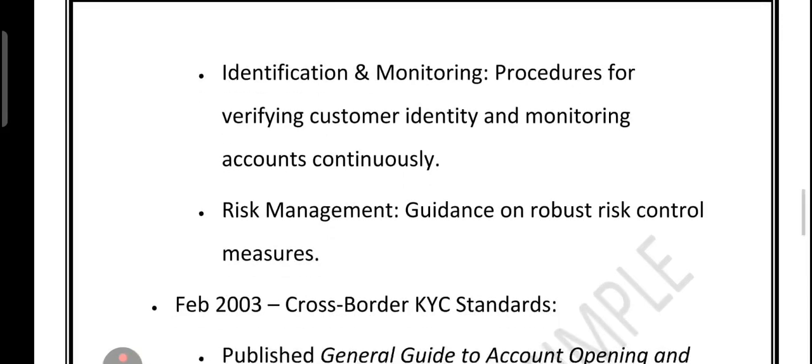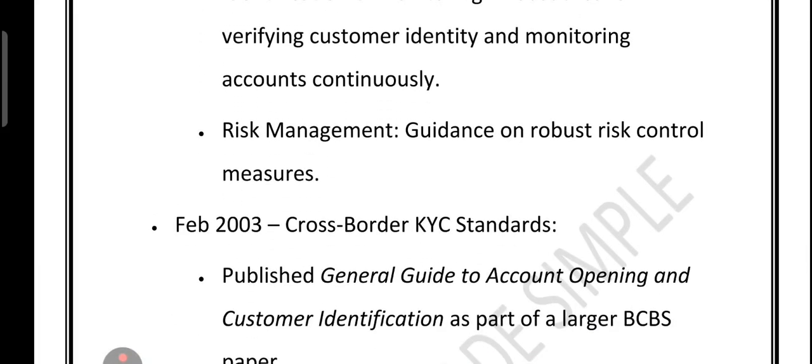That same month, they also published cross-border KYC standards, basically telling banks not to lower their guard when the customer is overseas. In short, whether local or international, the rule is simple: the same know your customer rules apply, and they really work.